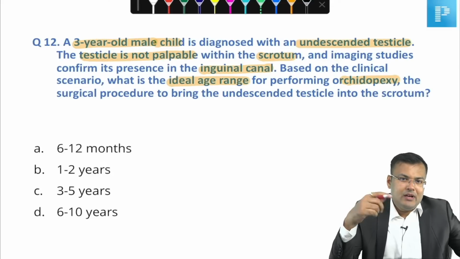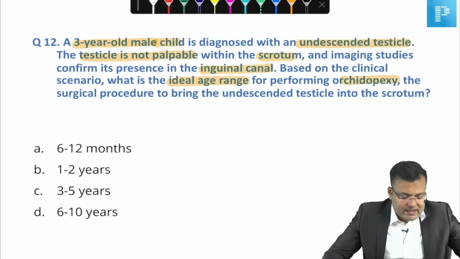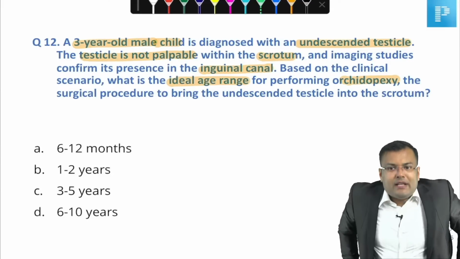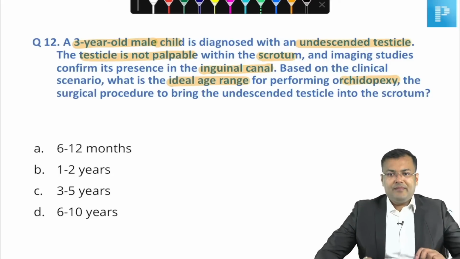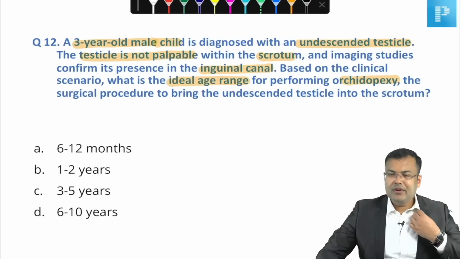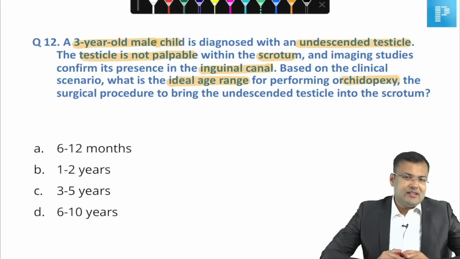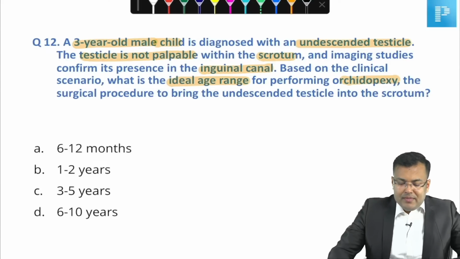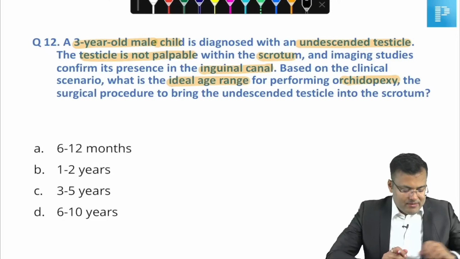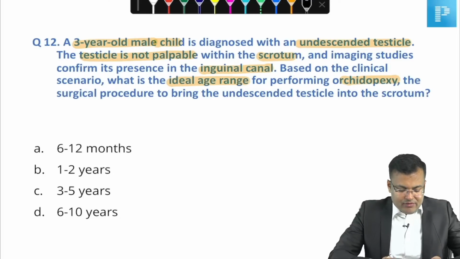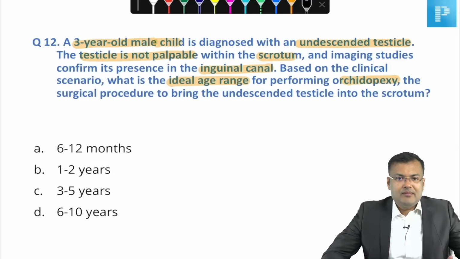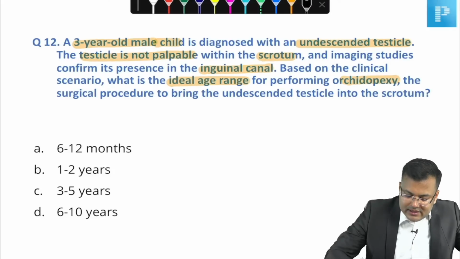Tell me, what is the correct answer here? Yes, Abhishek, Nims, Lovely, Poison, Subhash, Riya, Anamika, Lucky, Kala, Gulzar, Rahul, everybody is correct. So guys, one question for all of you. Tell me, what is the best age for orchidopexy in undescended testis? All of you know, it is 6 months.